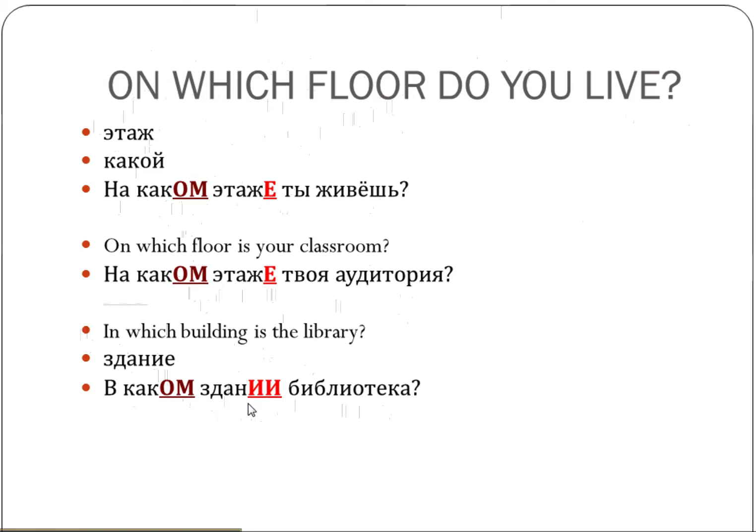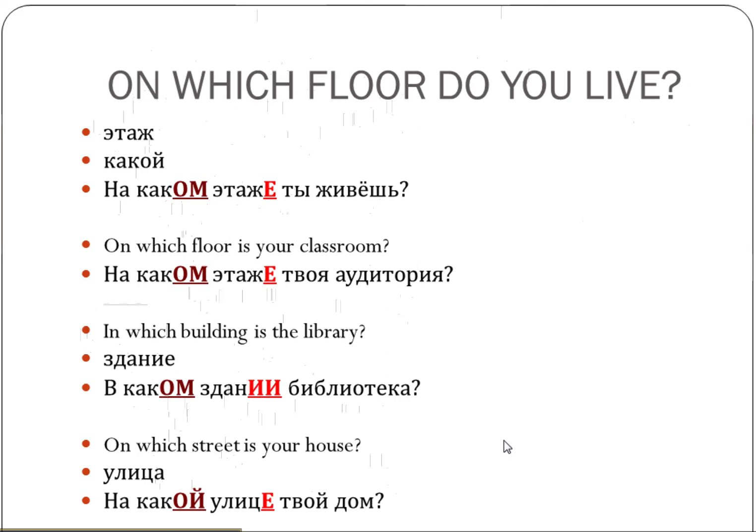В каком здании? On which street is your house? Street, по-русски, улица. Улица is a feminine word, which means the describing word will have the -ой ending, and улица itself will drop the а and replace it with -е. На какой улице твой дом? So I hope you're okay here.